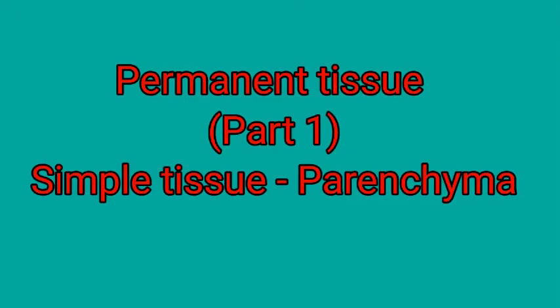Hi everyone. In this video we are going to discuss permanent tissue, part 1. Permanent tissues are of two types, simple tissues and complex tissues. Very first, simple tissues. Under this topic, the very first type of simple tissue is parenchyma.